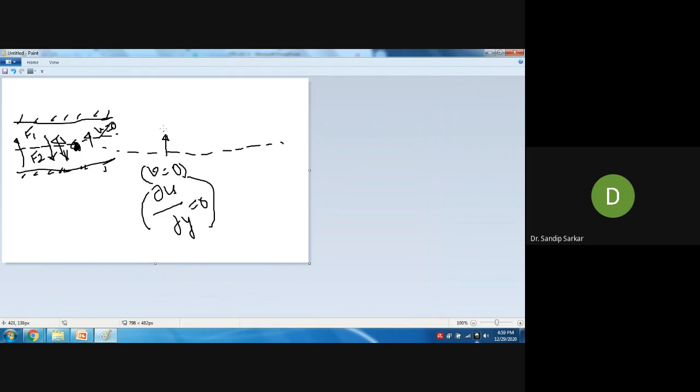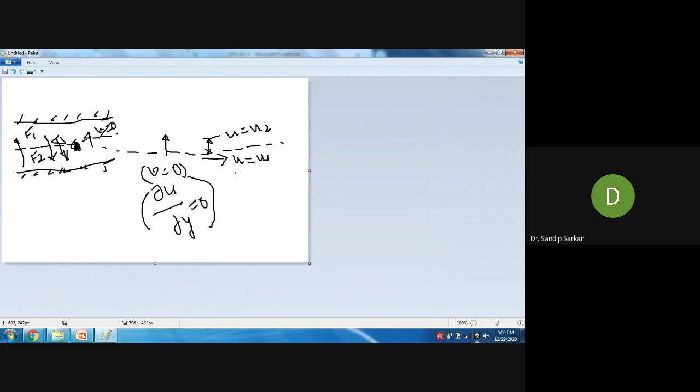There is no vertical velocity, and also the gradient of the x direction component is 0. Suppose u equal to u1 and u equal to u2.